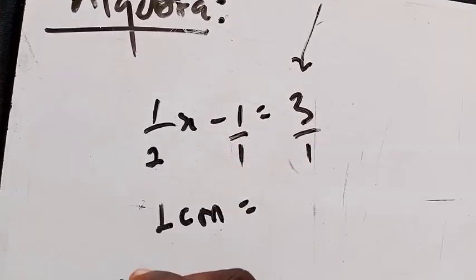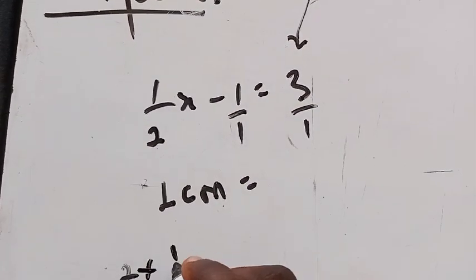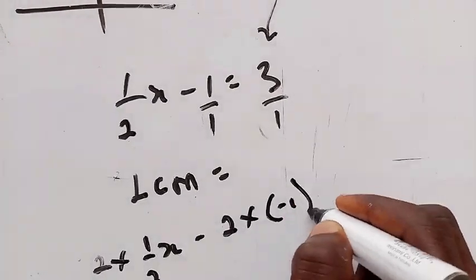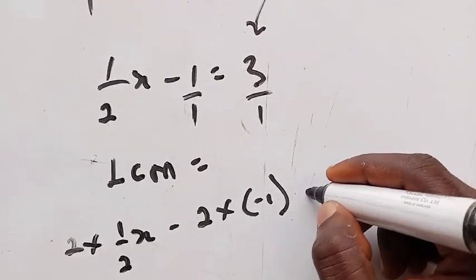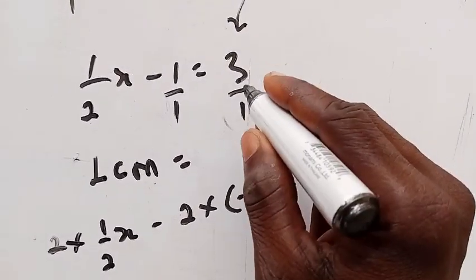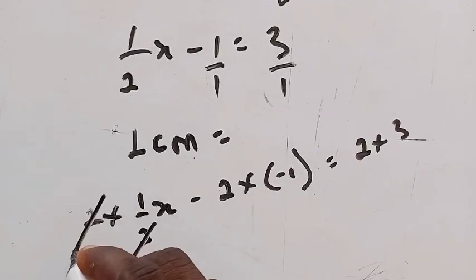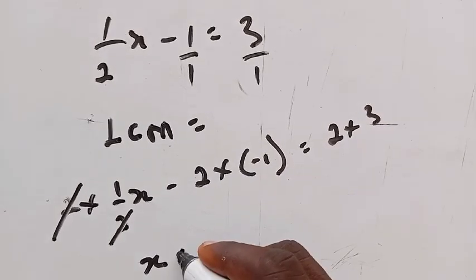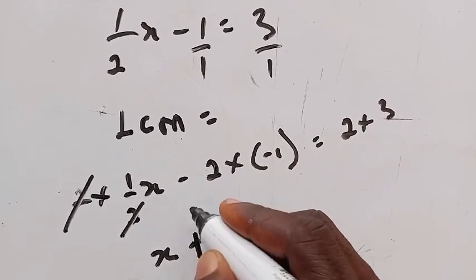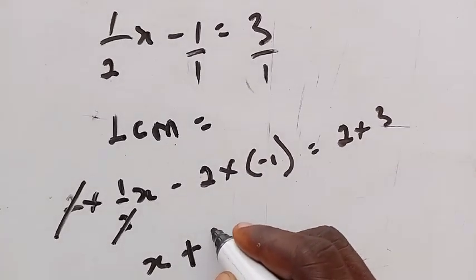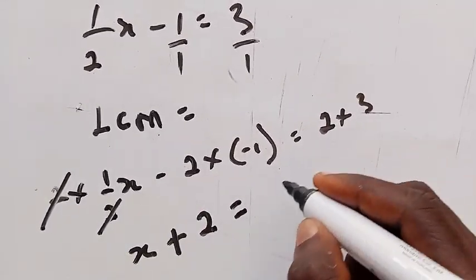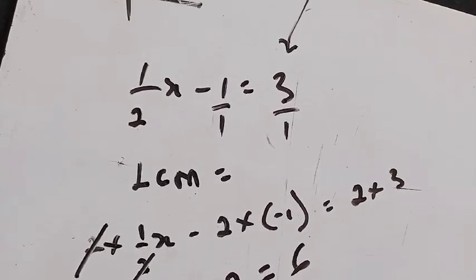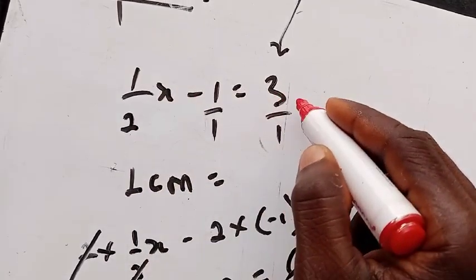Using the 2 to multiply the first guy here, we have 2 multiplied by 1 on 2x minus 2 multiplied by -1. Remember to put a negative in brackets to avoid any mistake. And then 2 multiplied by 3, the last person here. You can see that this 2 will cancel this guy out. So here we are just going to have 1s, which is x. And this multiplied by that tends to be a positive. That is one thing you must also know, that a negative multiplied by another negative tends to be a positive. So we have 2 here. And this guy is going to be 6, right? This is the reason why we are multiplying by the denominator, the least common multiple among all these 3 guys here, right?